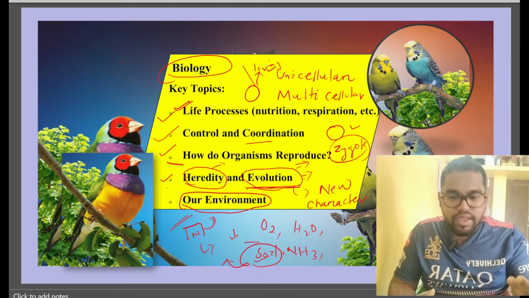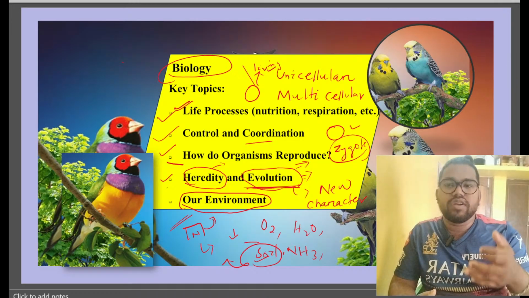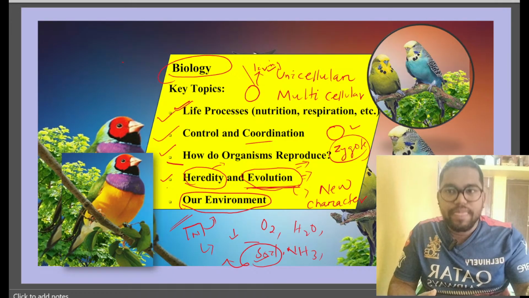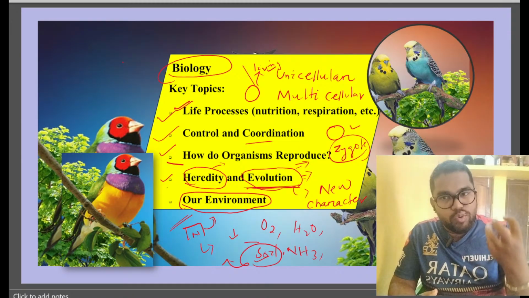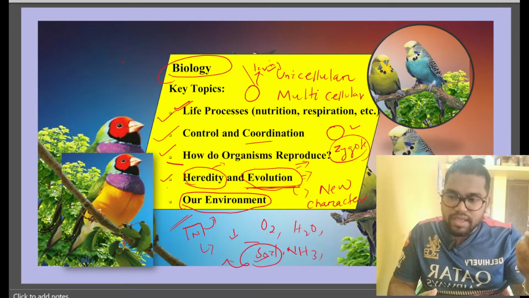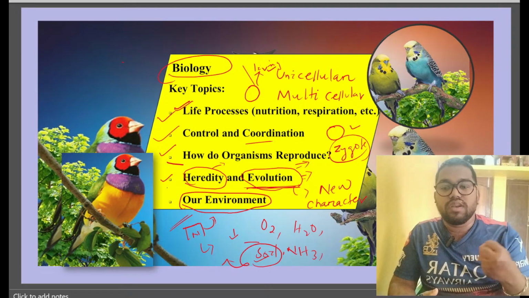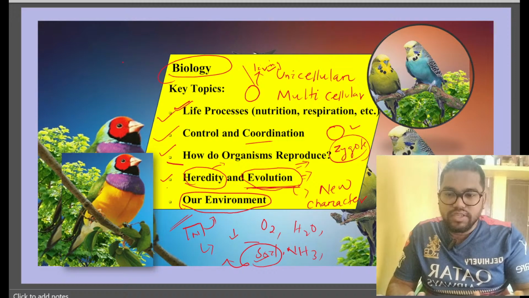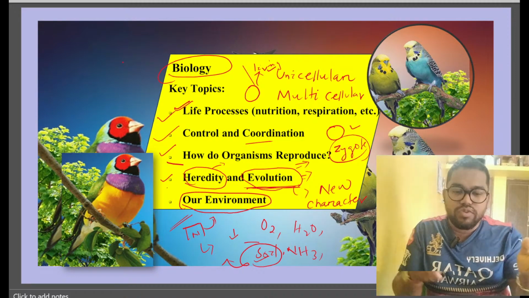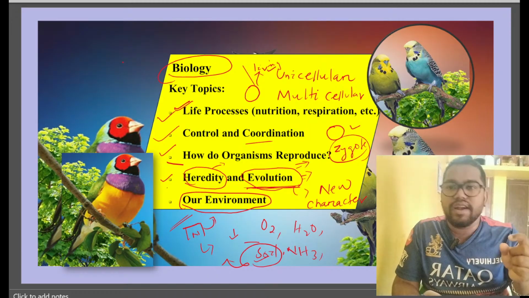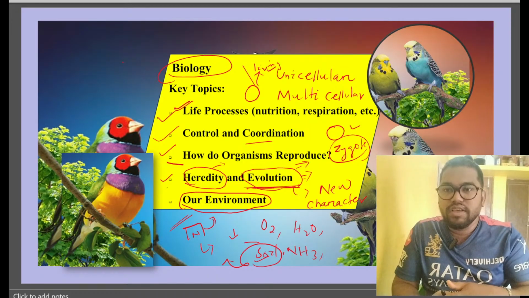When we face great difficulty, we struggle, and after struggling, if we succeed, we acquire new characters. And those new characters help us live as living beings. That's why the important points to discuss after reproduction of the organism are heredity and evolution. So evolution is acquiring new characters, which you must understand. Okay.